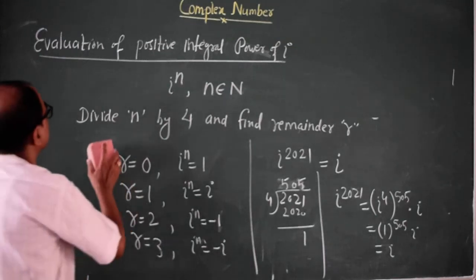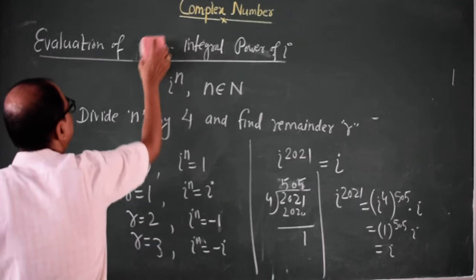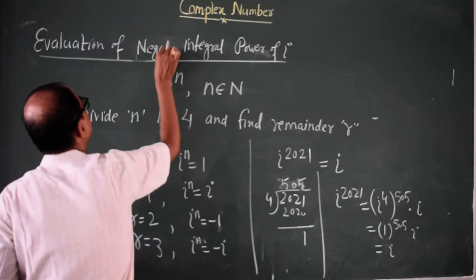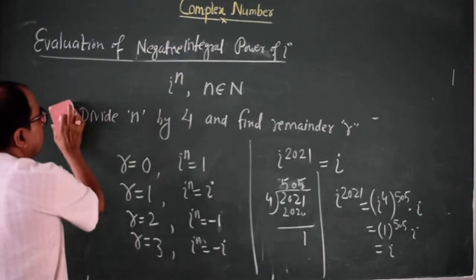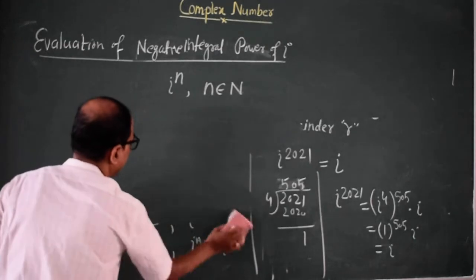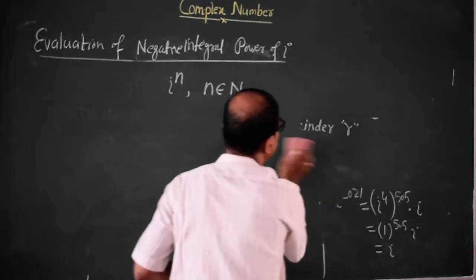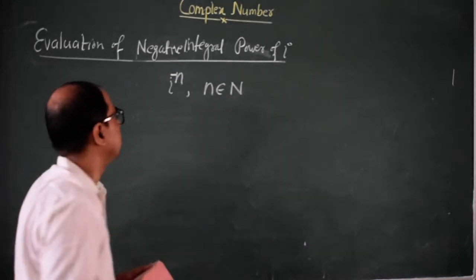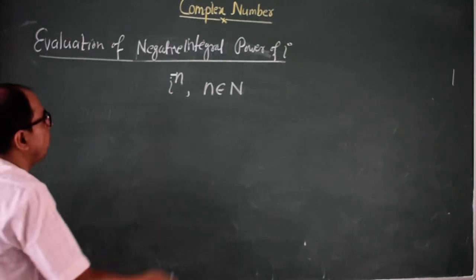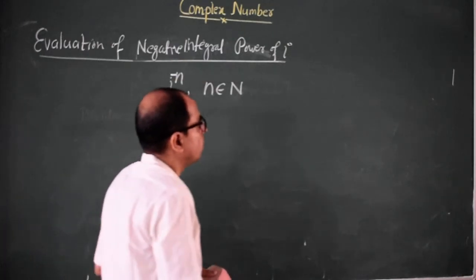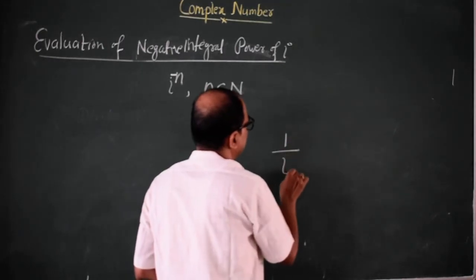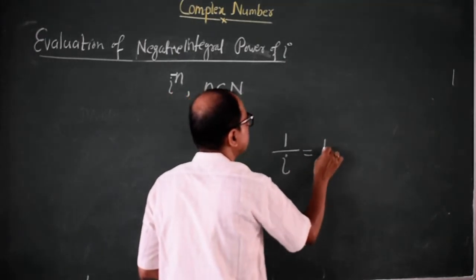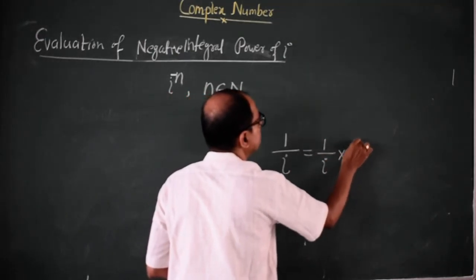Now, evaluation of negative integral power of iota. Suppose we have to evaluate iota to the power minus a. Before evaluating this, first of all, simplify 1 by iota. 1 by iota can be written as 1 by iota into iota by iota.